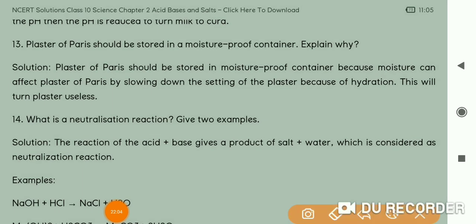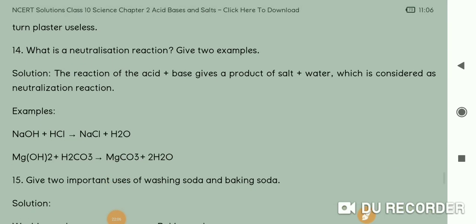So we can get an example. We can have an example here. Okay, see these two examples. NaOH is a strong base, HCl is a strong acid. NaCl and H2O: NaCl is a salt, and water H2O is also neutral. So these two products are neutral, so it is called a neutralization reaction.